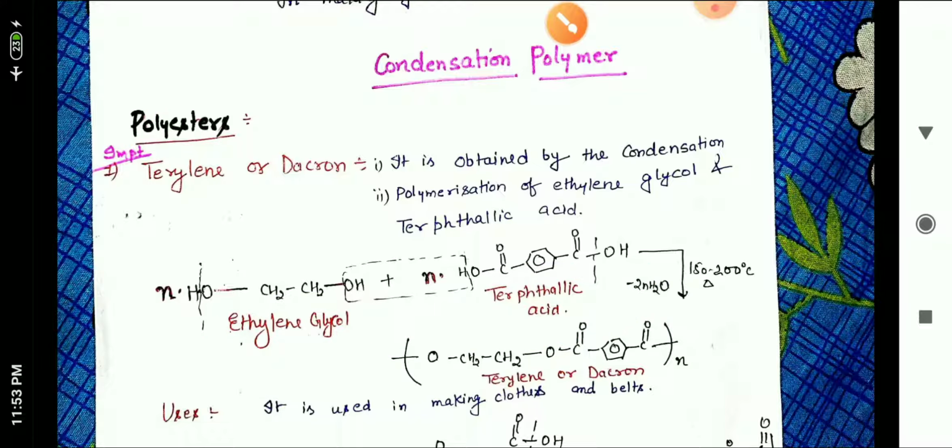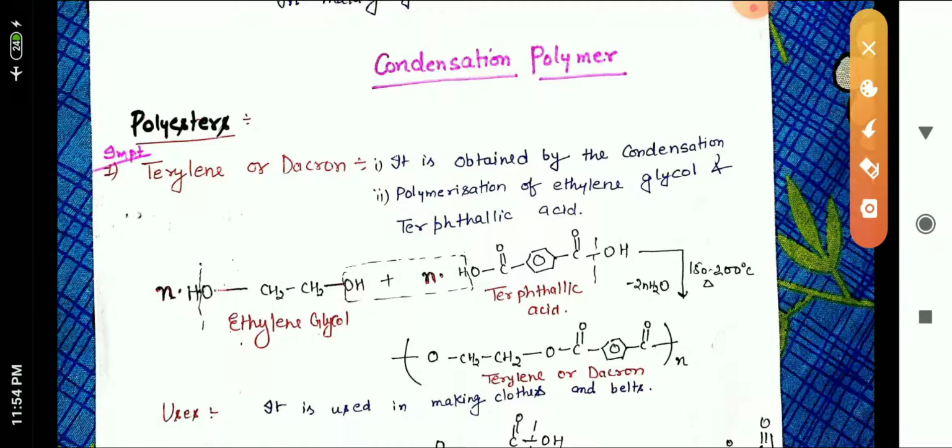Similarly, in case of polymerization of polyester, simply, we take an acid and the second monomer is taken as alcohol. So acid plus alcohol will form ester.